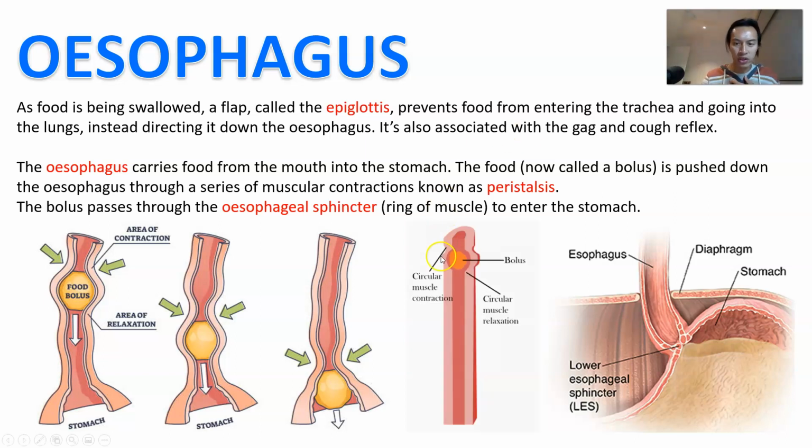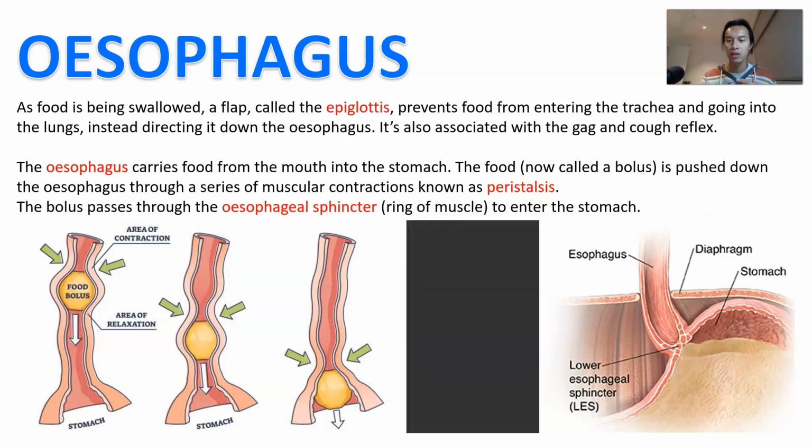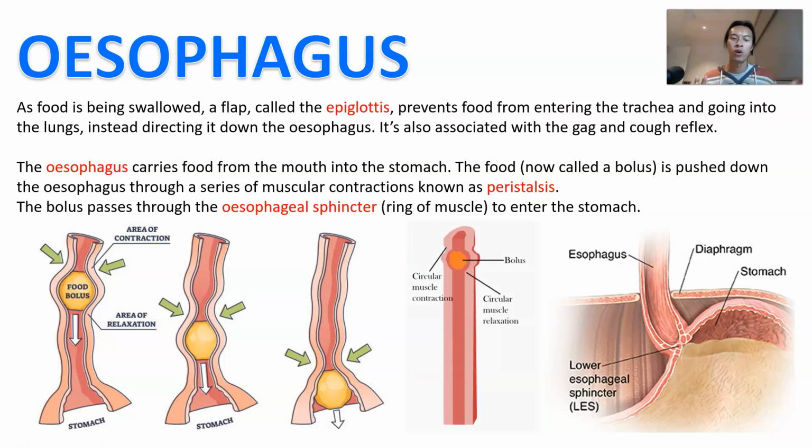Okay, you have to excuse the diagram because once it ends, it seems to go black on you. The esophagus here, it's going to move food down, right? That food, we call it a bolus, right? It's going to get pushed down through muscular contractions in the esophagus, and it's going to contract and push food down the tube and into the stomach. And that process is called peristalsis. Peristalsis also happens in other organs as well, but it's basically muscular contractions that move food along the GI.